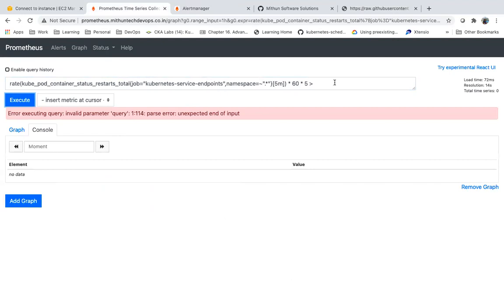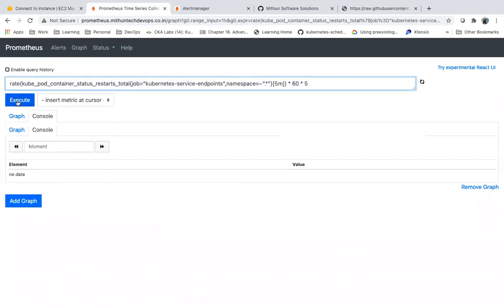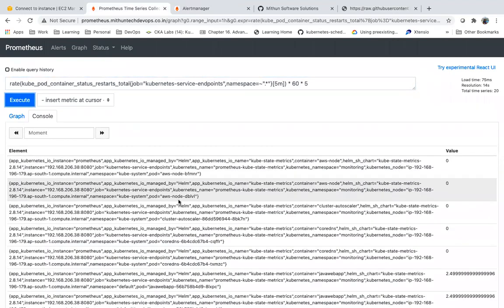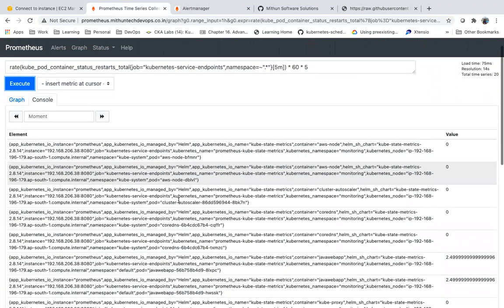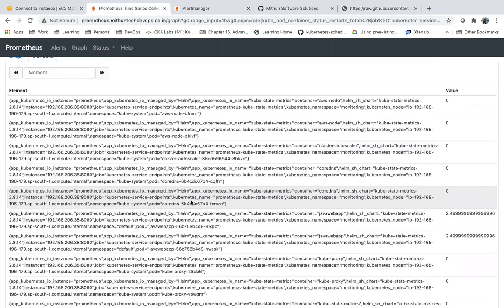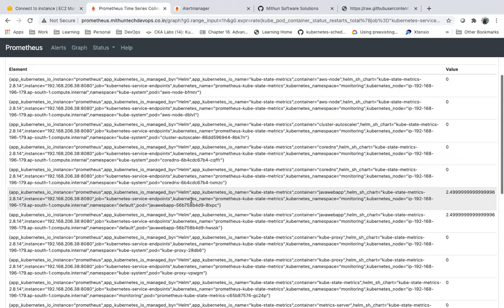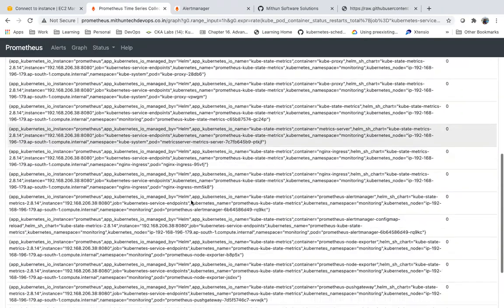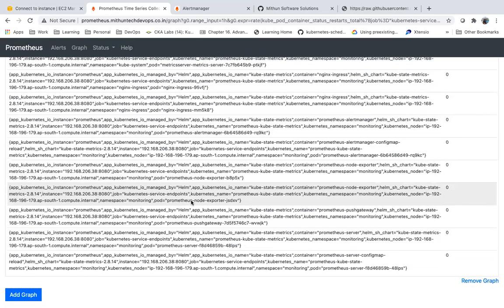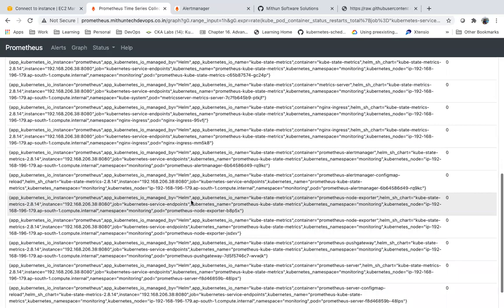I think I have missed this. So, if any pod is in a pending state for greater than 5 minutes, more than 5 minutes, we can trigger an alert, something like this.